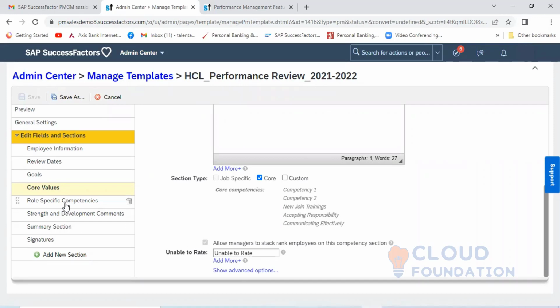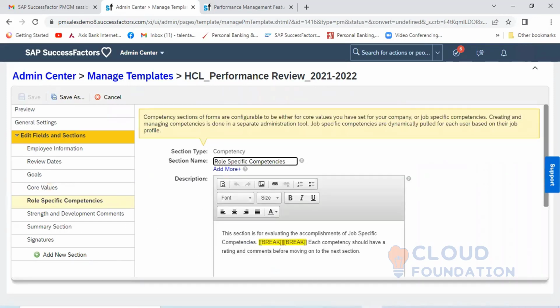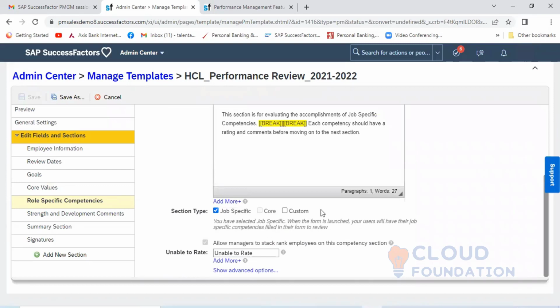Similarly, role specific competency. If you select job specific, then you need to add the competencies. How to add the competencies? There are two ways.